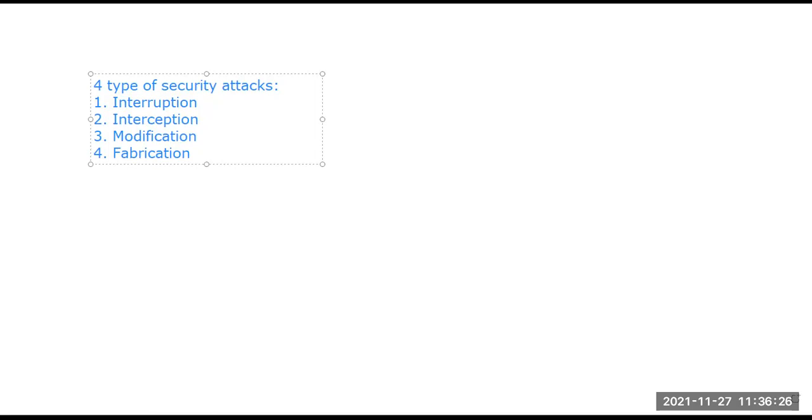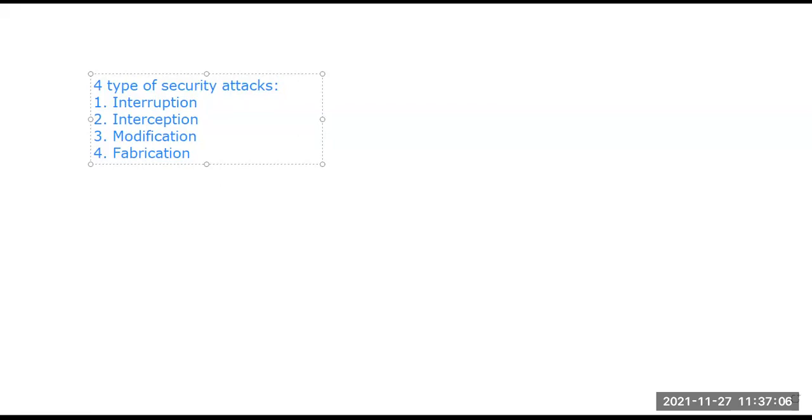Talking about the first part, that is interruption. Interruption means, suppose we are trying to send data through a system. By this interruption attack, what happens? It is getting interrupted. We can say that a part of the system or any asset of the system becomes unavailable or unusable at a particular time.